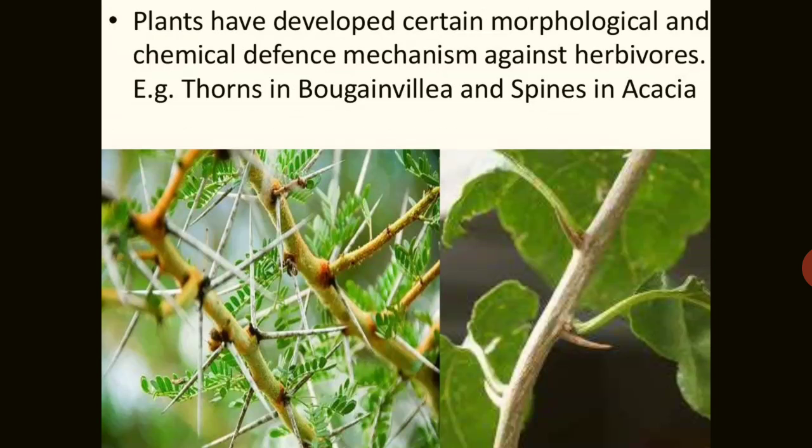Sometimes there is chemical defense, and also morphological defense against herbivores, like thorns in the bougainvillea and spines in the acacia or the babool plant. It's developed due to this thorn. The grazing animals do not come in contact with these herbs. So this is the defense mechanism of some plants on the basis of changes in their morphological structure.